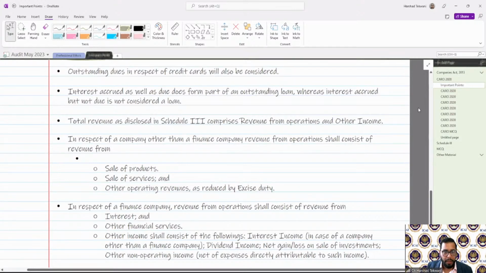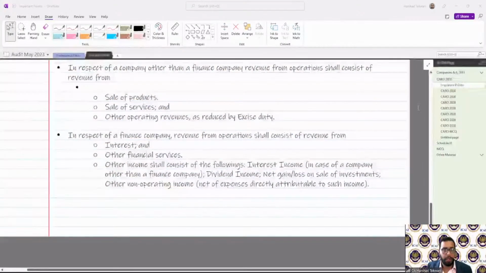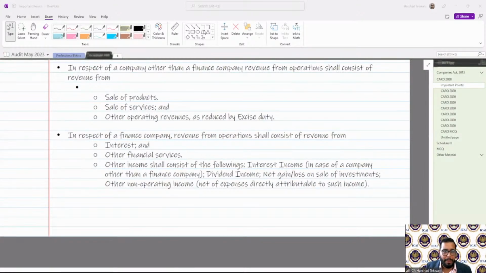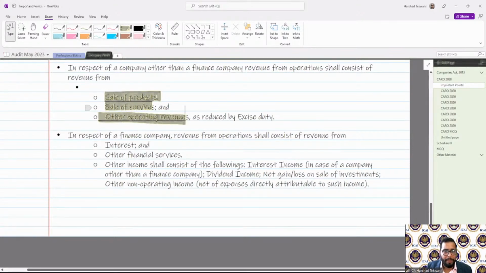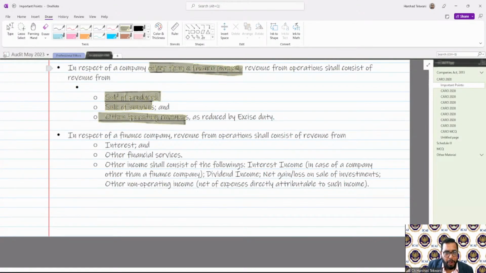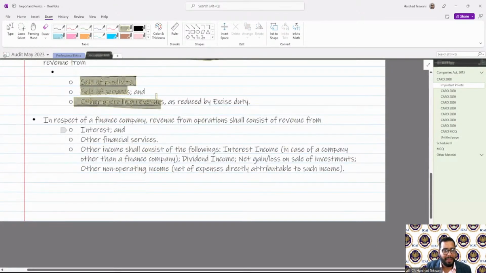Then, with respect to a finance company, let's say it's a finance company, what will be part of revenue? For a company other than a finance company, sale of products, sale of services, and other operating revenues form part of total revenue. But when I talk about a finance company, my main income is interest, other financial services, revenue from other financial services, and other incomes.